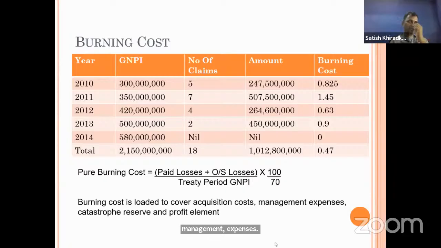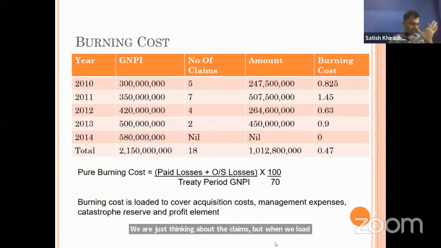When we take the burning cost, other things are not loaded. We are just thinking about the claims. But when we load for acquisition cost, management expenses, catastrophic reserve and other expenses, we will load these expenses.